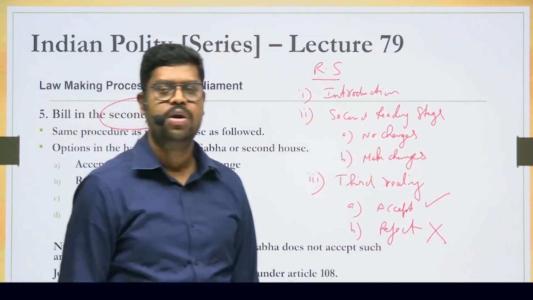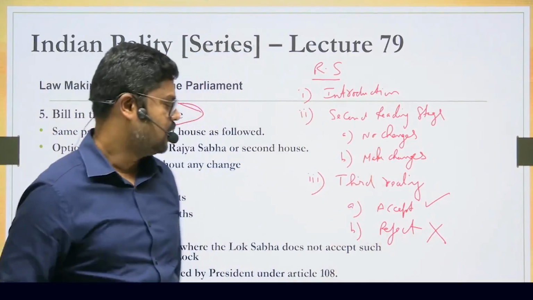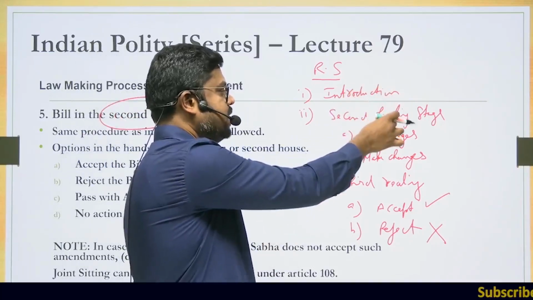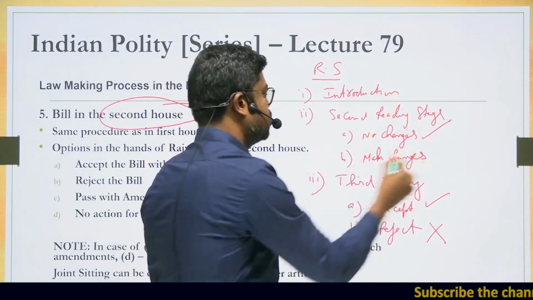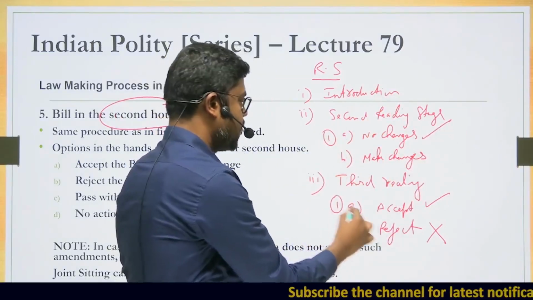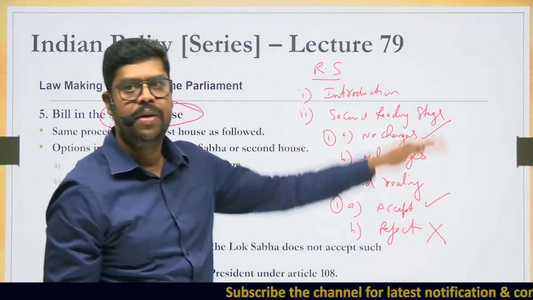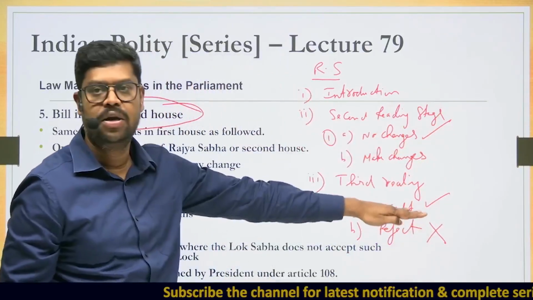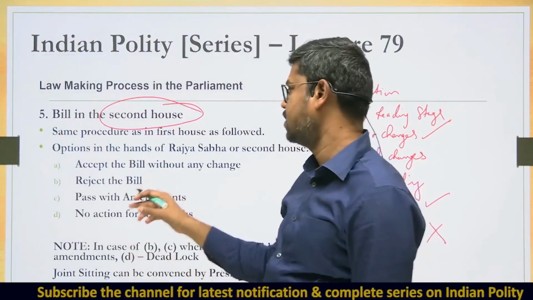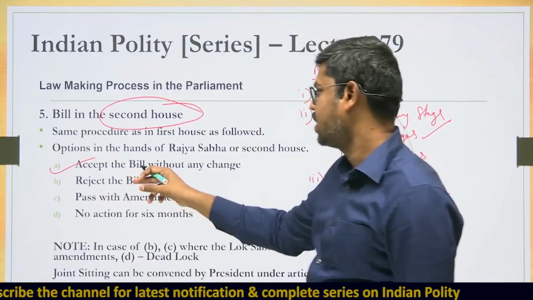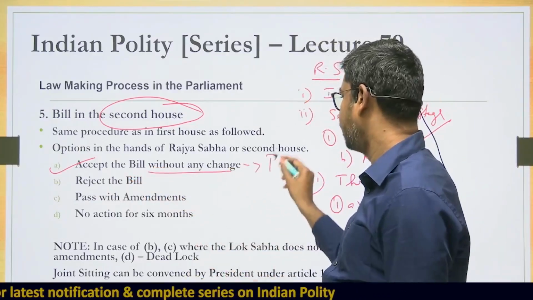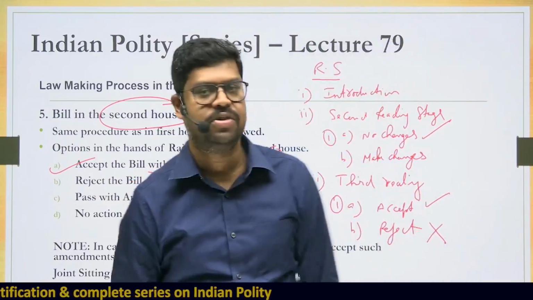So what are the options in the hands of the Rajya Sabha? Suppose the bill is introduced. In the second reading stage, let us assume they make no changes. Let us assume this is option 1. They make no changes and then they also accept it. When they make no changes and they also accept it, it will go to the president for his assent. So the first thing that can happen in the Rajya Sabha is that they accept the bill without any changes. In this case, it will go to the president for his assent. Alright, so this is the first thing.